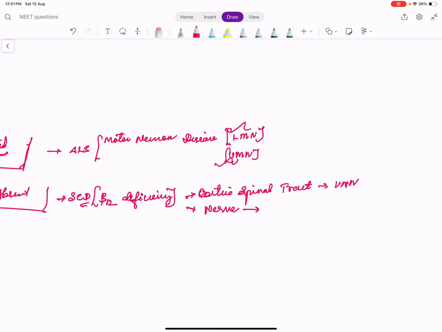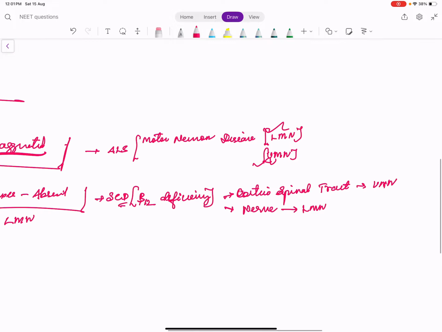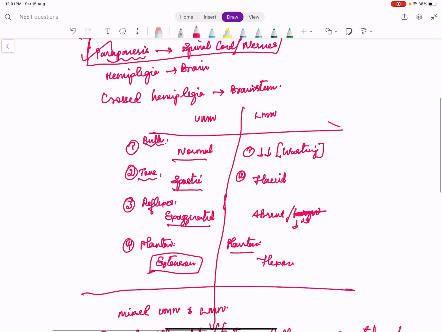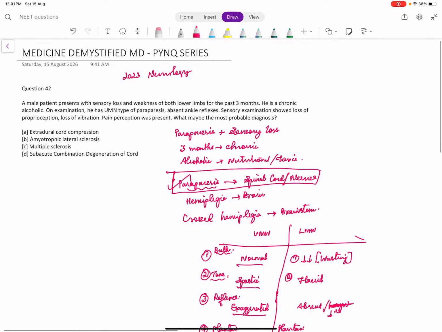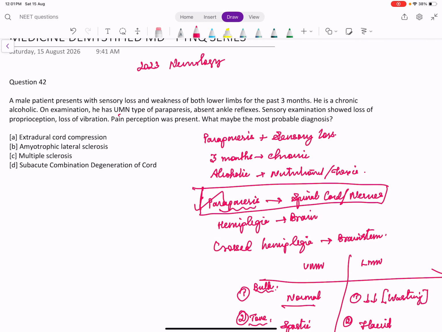So when the nerve is affected, it causes loss of reflexes. So the mixture of UMN and LMN findings in B12 deficiency is because of involvement of the corticospinal tract and the nerve which arises from it. So that is what we get here. He has UMN type of paraparesis, but there is absent ankle reflex, which is an LMN finding. So the nerve is affected, causing absent ankle reflexes. UMN type of paraparesis means he has spasticity, normal bulk, and extensor plantar.